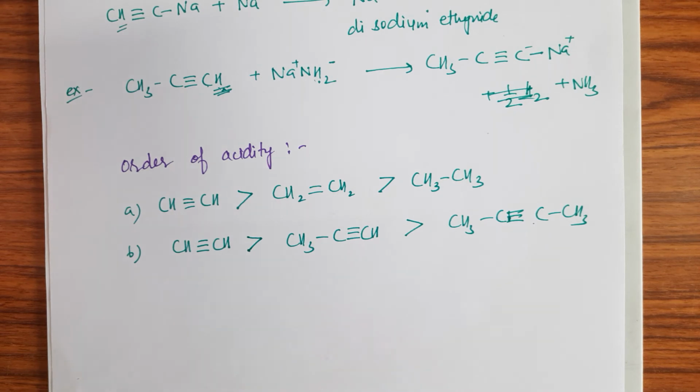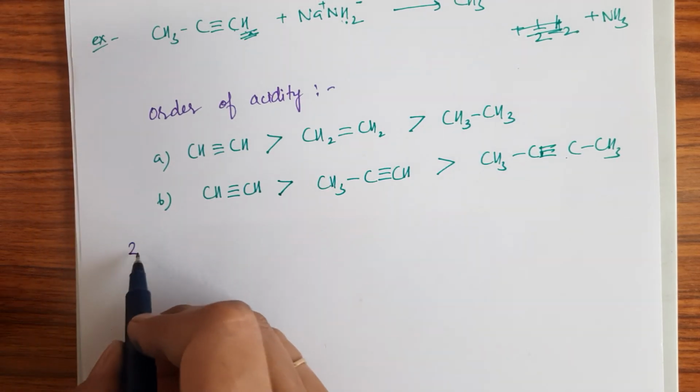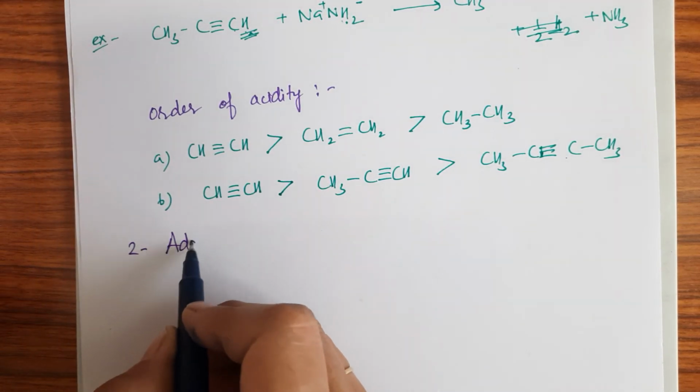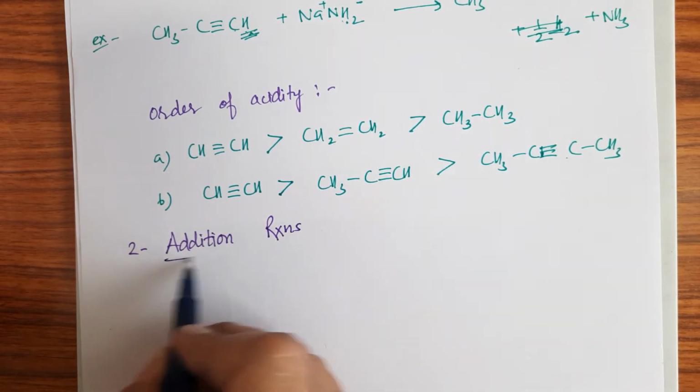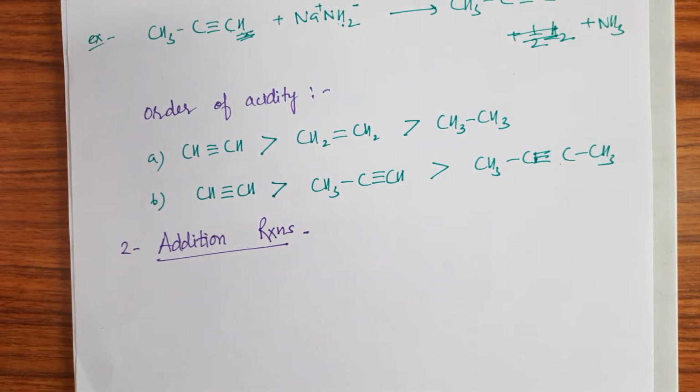Now the second type of reaction is addition reaction, right? So as we all know that alkynes contain a triple bond, so obviously they give the addition reaction. They have a triple bond, so the tendency of addition of hydrogen, halogen, hydrogen halide is maximum.